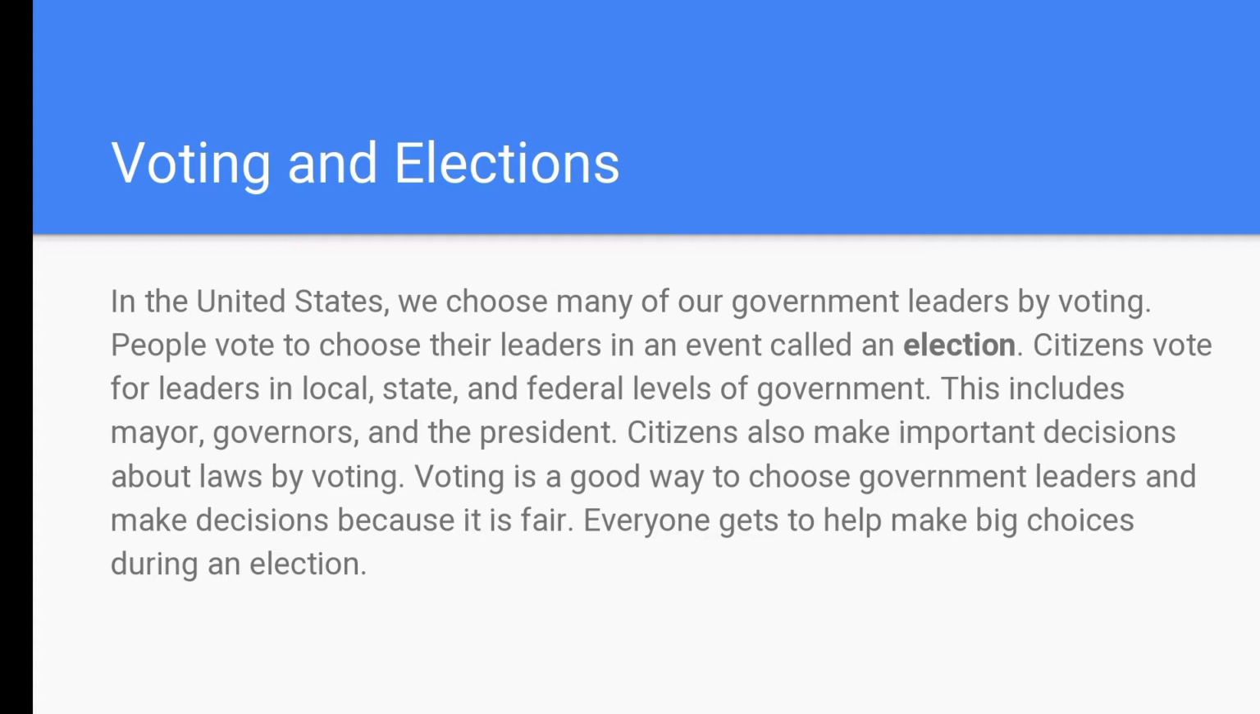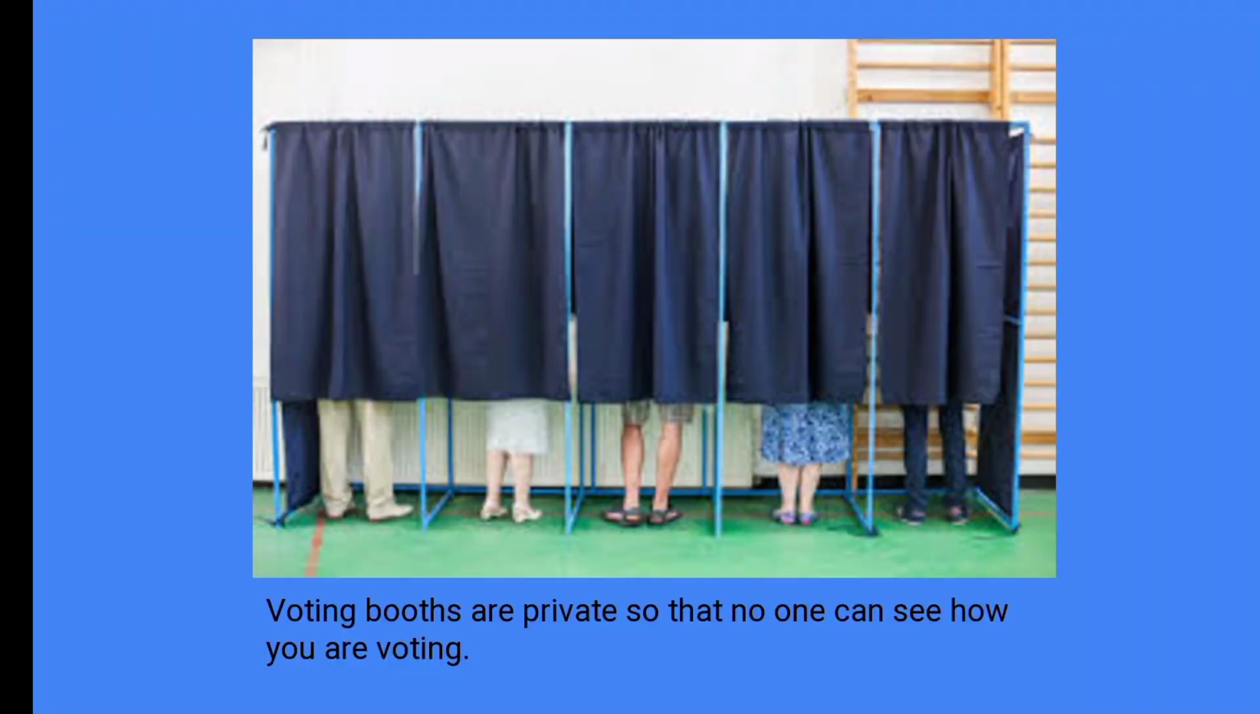Citizens also make important decisions about laws by voting. Voting is a good way to choose government leaders and make decisions because it is fair. Everyone gets to help make big choices during an election. This is a picture of voting booths. They are made private so that no one can see how you are voting.